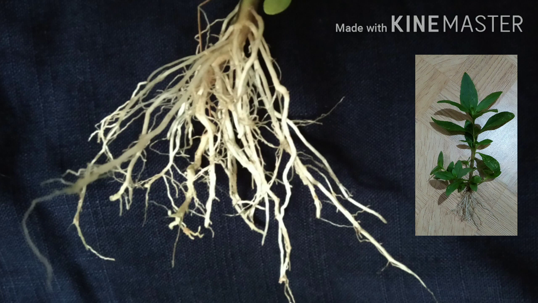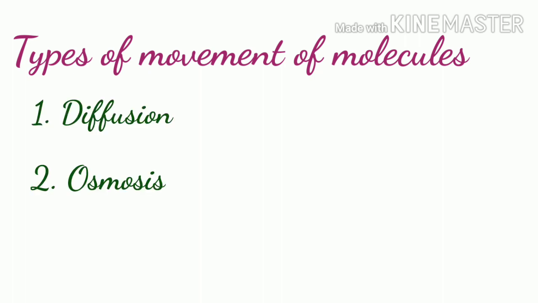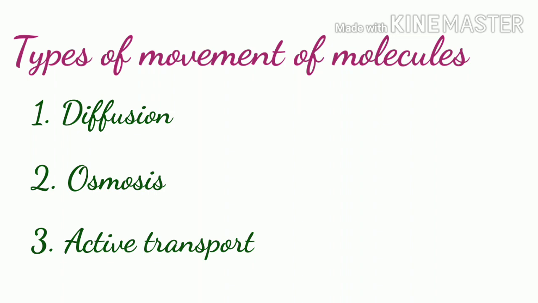Now, let's study the processes or phenomena by which the roots absorb water and minerals from the soil and conduct them to various parts. The three types of movement of molecules which we are going to study are diffusion, osmosis, and active transport.